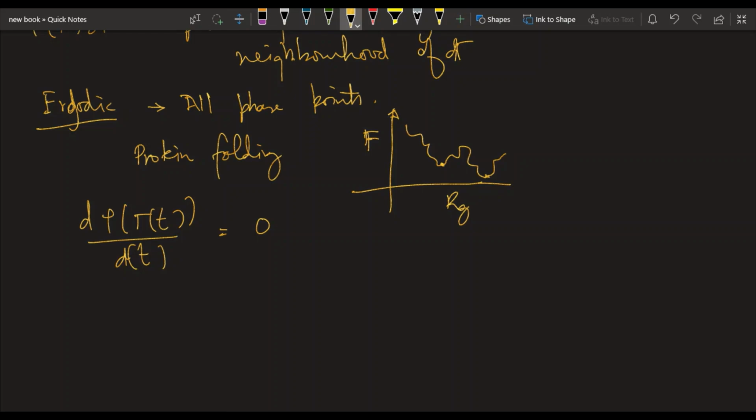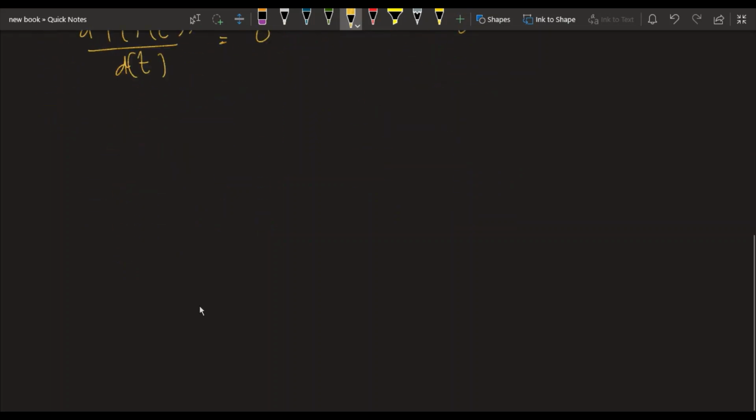Right? And now let's talk about averages. If you want to measure a particular property of a system, let's say some property A, we can do it in two ways. We can either take a time average, or we can take an ensemble average. Taking a time average means we measure the property A over time and take the average of it.